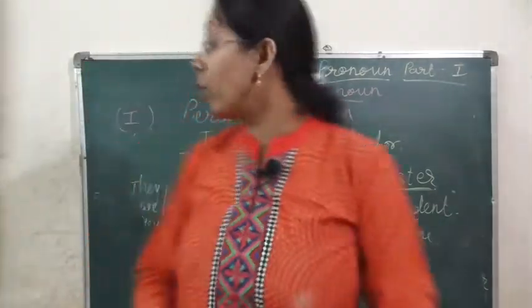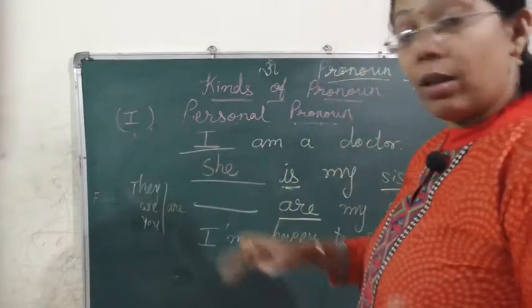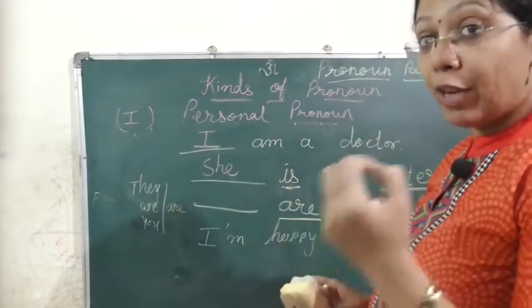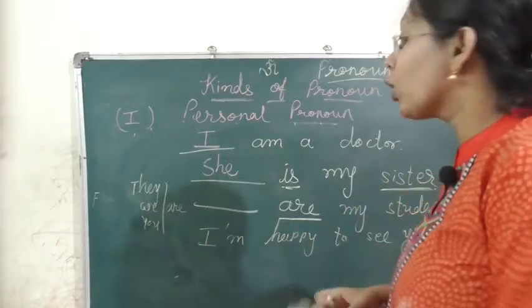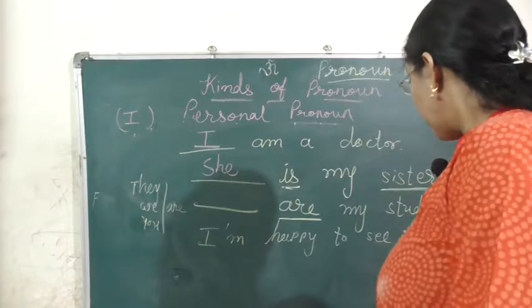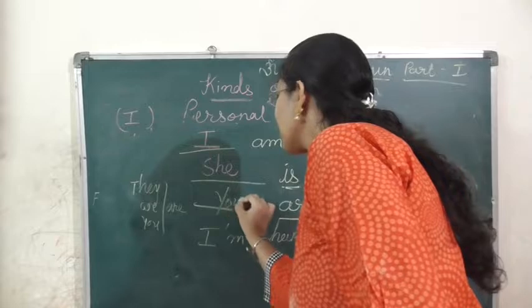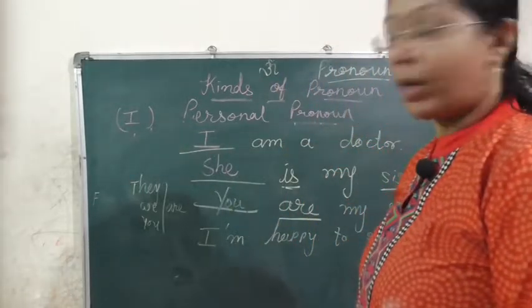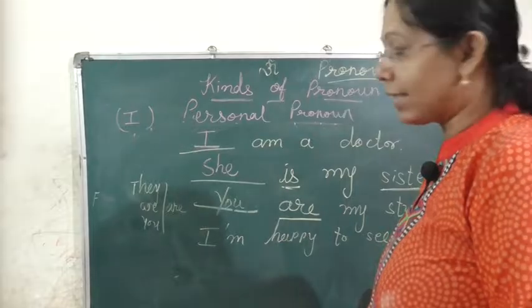Now what to use from these three? The hint is given to us in the second sentence. "I am happy to see you." Here you is used. It means that here there should be you as subject pronoun, in relation to this you which is used in the next sentence.